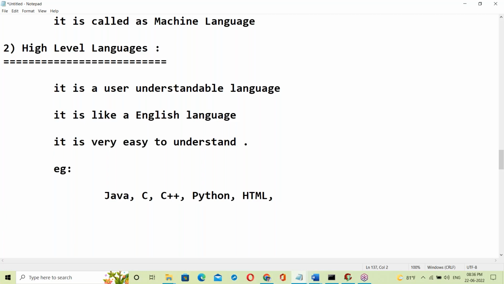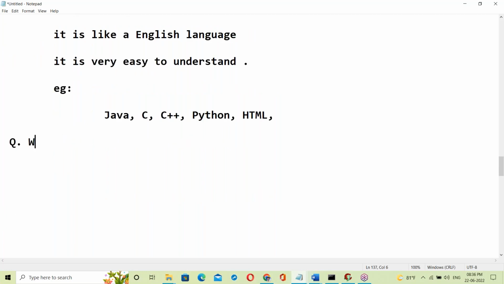Some questions for you guys. Which is the first high level language? C. Yes, good.